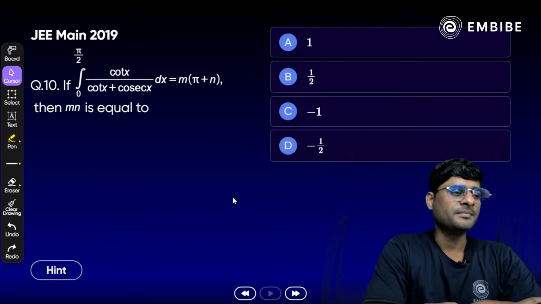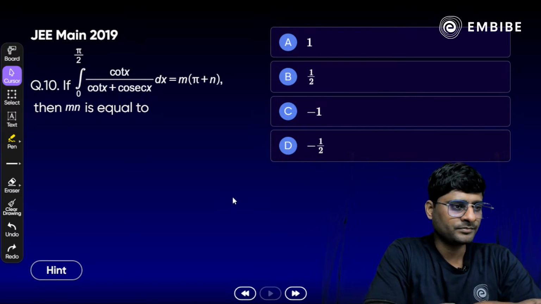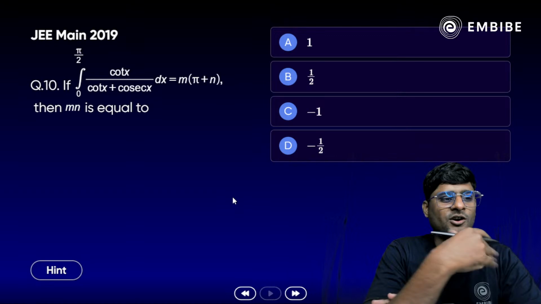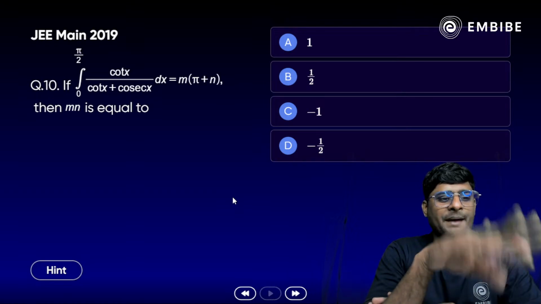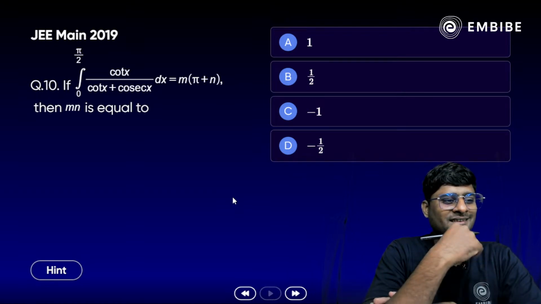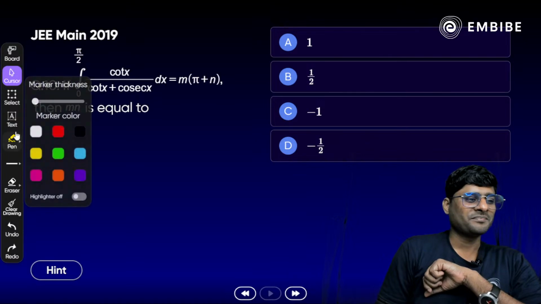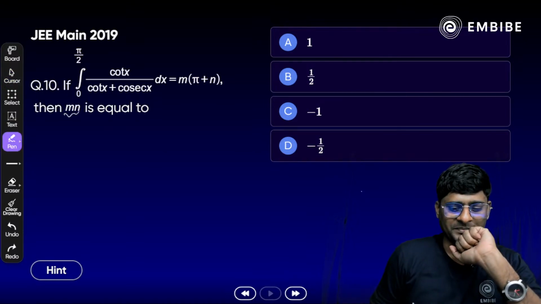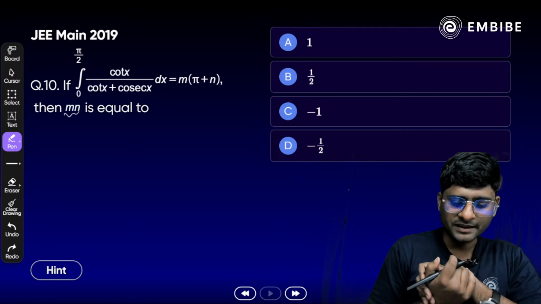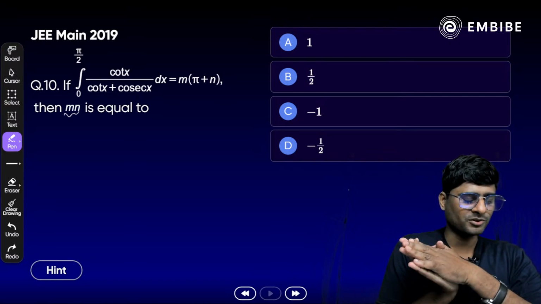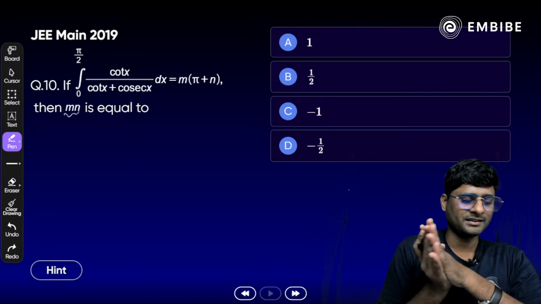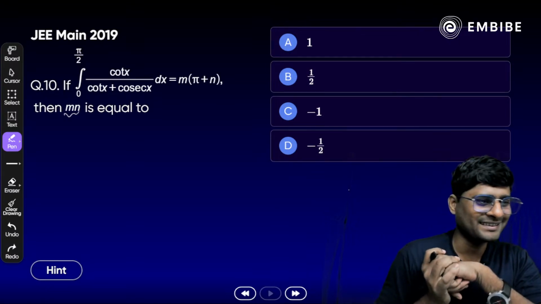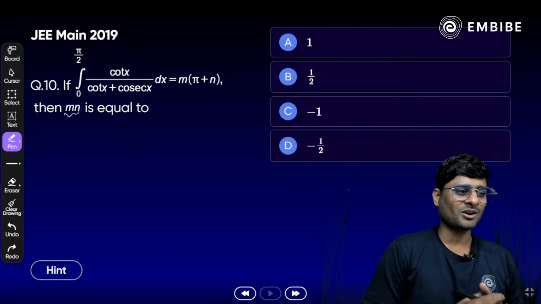The next question. Mains 2019. Question number 10. If the integral from 0 to pi by 2 of cot x by cot x plus cosec x dx is equal to m times pi plus n, then what is m into n? Yes, what is m into n here? Take your time. Okay, no worry आशीष, प्लस माइनस थोड़ा बहुत देखना होता है, वही इंपॉर्टेंट होता है. यस, क्वेश्चन आपकी काफी सारी तैयारी हो चुकी है, पता है, बस थोड़ा सा कैलकुलेशन पे ध्यान रखें. ओके, जल्दबाजी में सॉल्व ना करें.